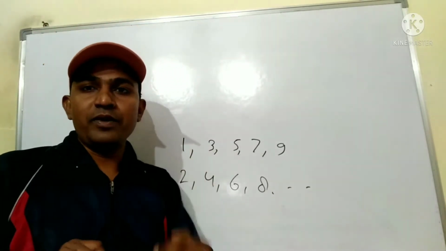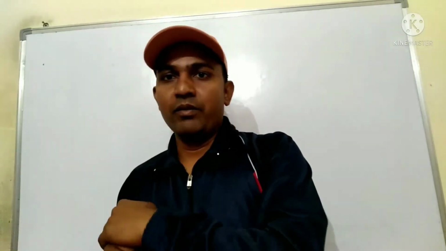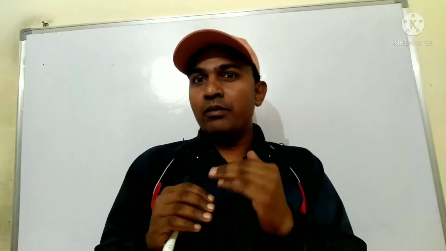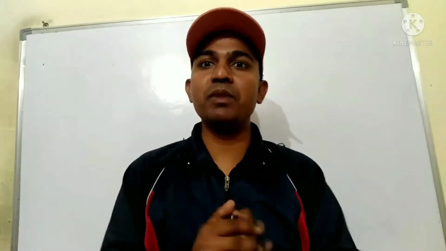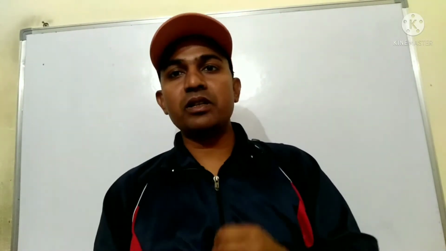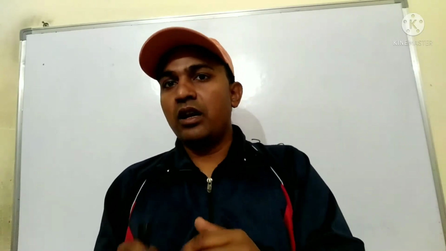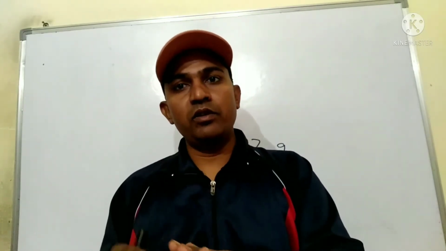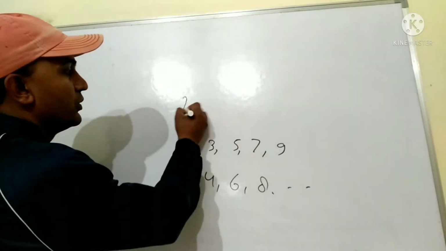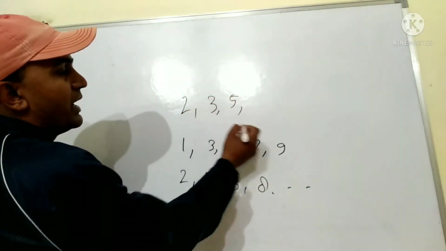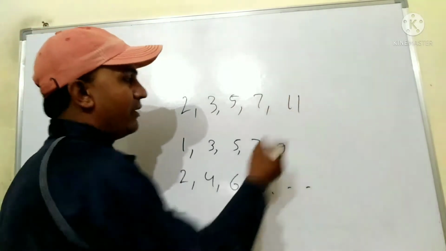After odd and even numbers, we move on to some other numbers, just like, very interesting, prime numbers. Prime numbers are those numbers which are only divisible by 1 and itself, just like 2, 3, 5, 7, 11.